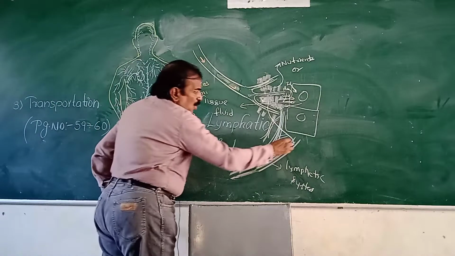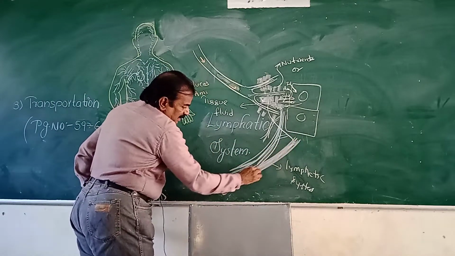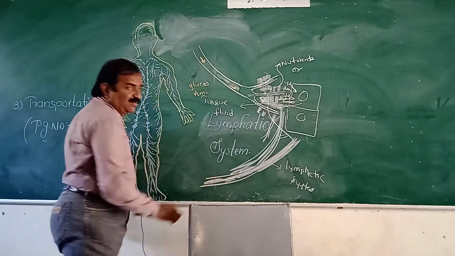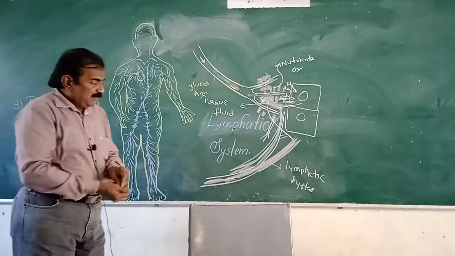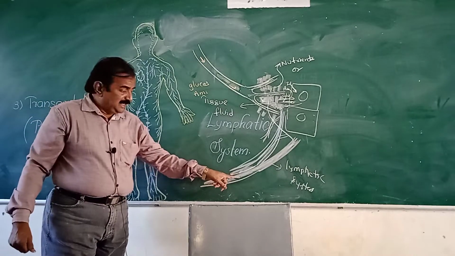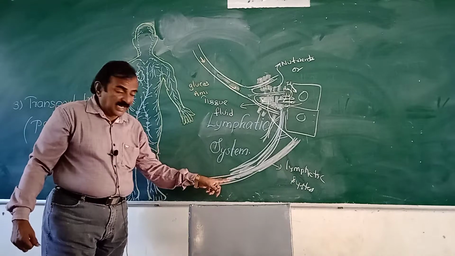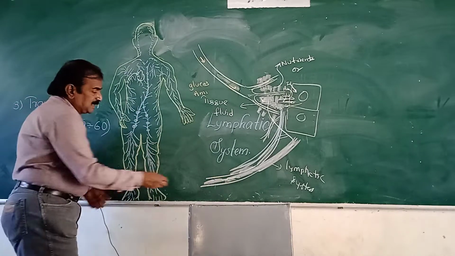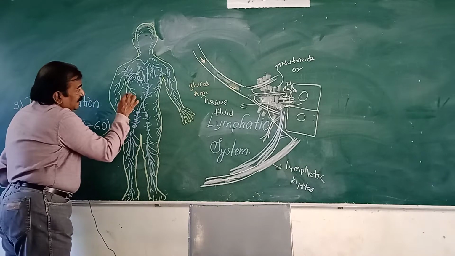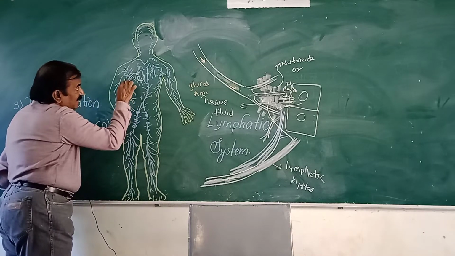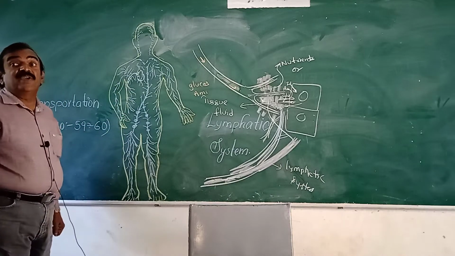Most of the lymph is carried by the lymphatic system. This lymphatic system carries only lymph, but not blood. It carries waste materials with water, and it is colorless. The lymphatic system carries all this lymph, and finally the lymphatic vessels open to the venous system.